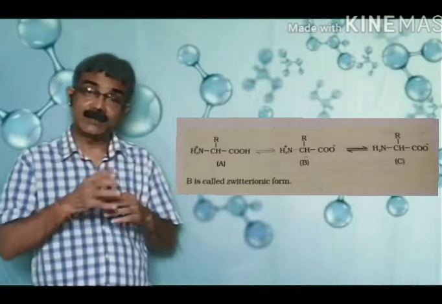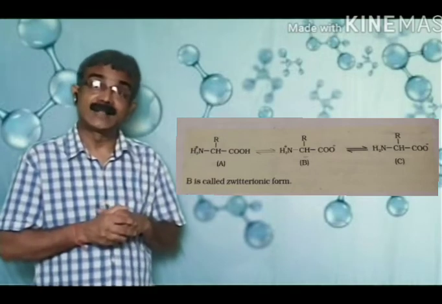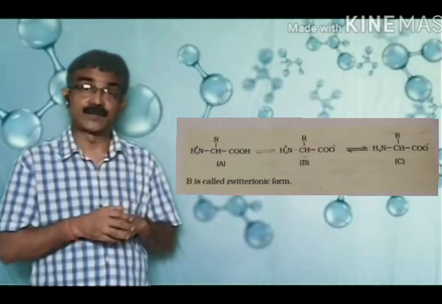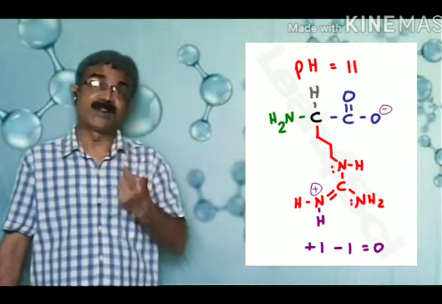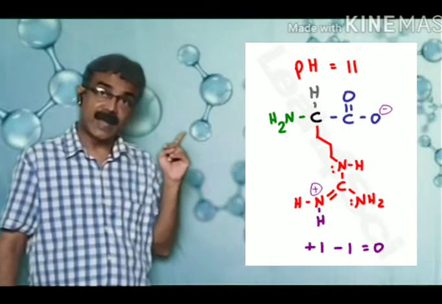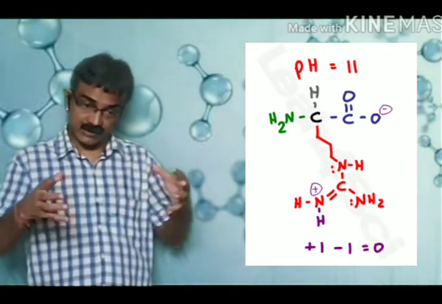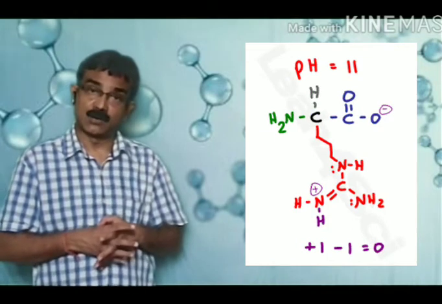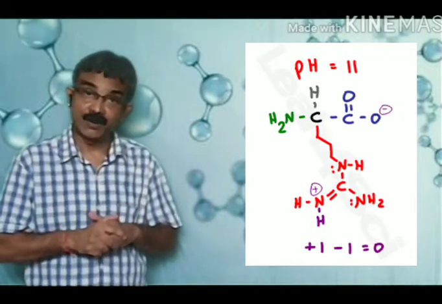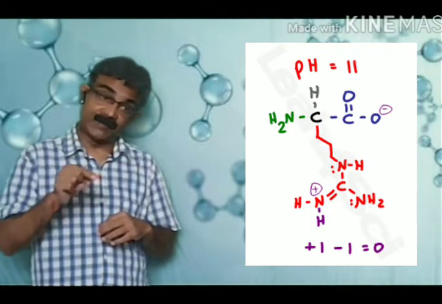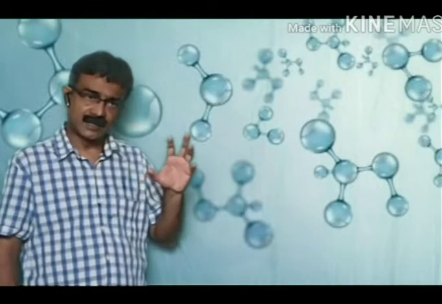That zwitterion is a kind of compound that is basically neutral. A zwitterion mainly possesses two functional groups, one positive and one negative. So overall it becomes neutral, or the overall charge is zero. And this is the zwitterion form that is developed when ionization of an amino acid takes place. So guys, this is the description of amino acids.